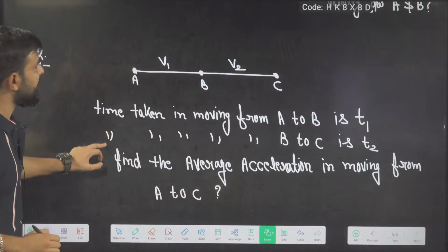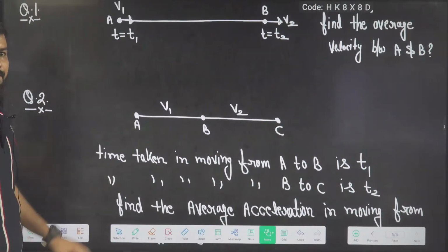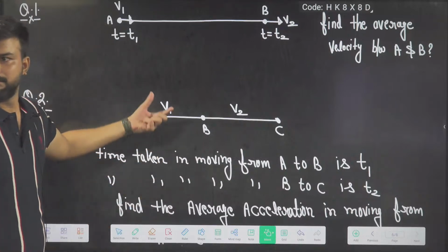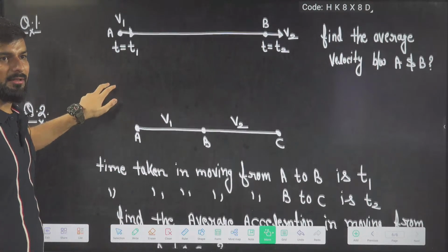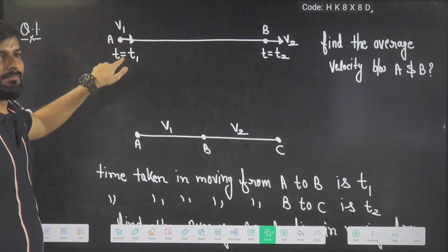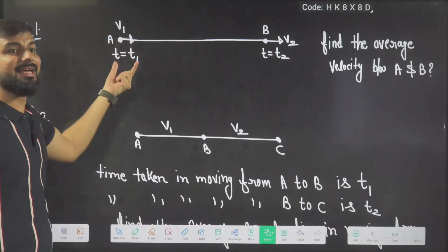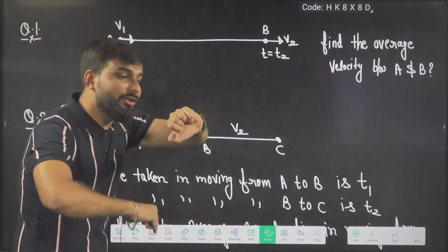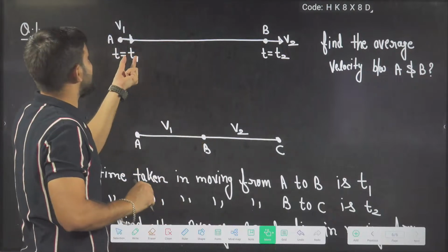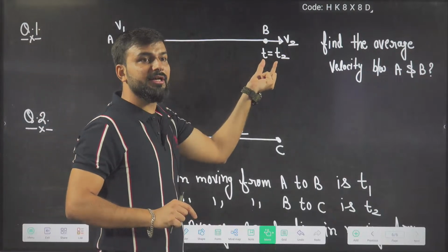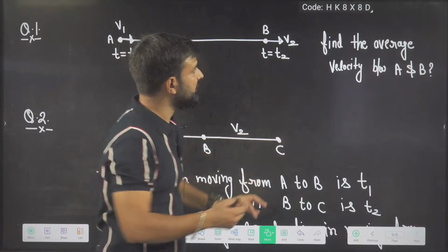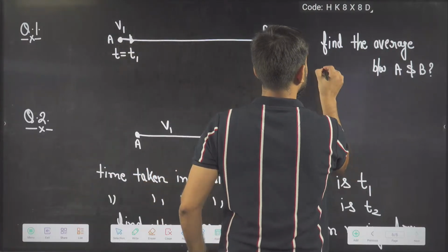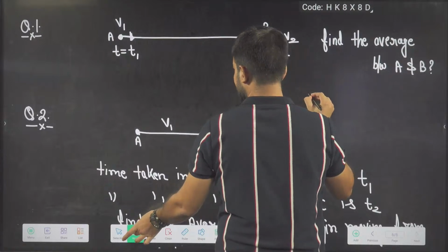Just see the comparison of the two questions. See the difference. In the first question, when it crossed point A, the speed is V1, and the time showing on your watch is T1. Here it is T2.